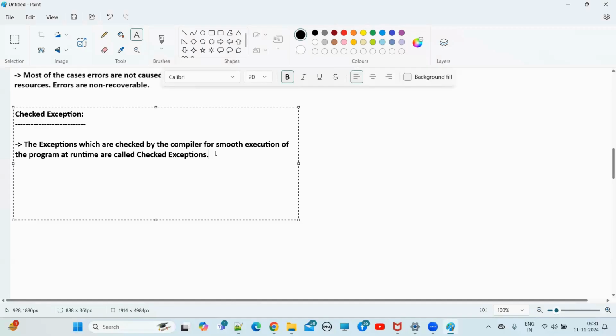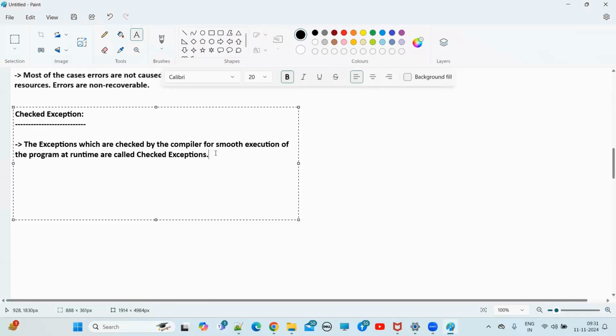Right. So now what are we doing? We are checking the hall ticket for smooth execution of the examination. Understand? So why are we checking? For the sake of the student only, the security is checking.